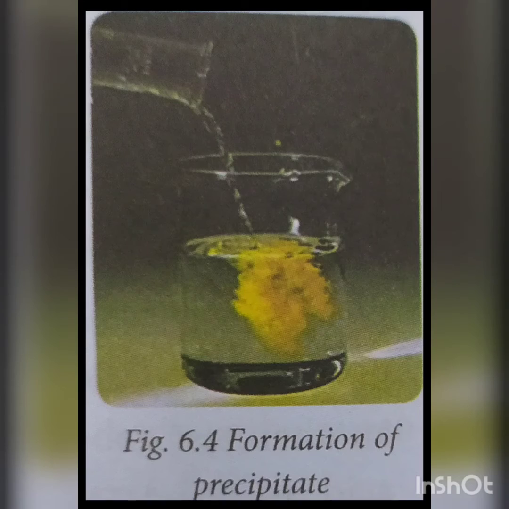We will do an activity to show that some chemical reactions are detected by the formation of precipitate. For this, the materials required are potassium iodide powder, lead acetate powder, a test tube, a beaker and water. We put potassium iodide powder in a beaker containing water and stir well to form a solution.